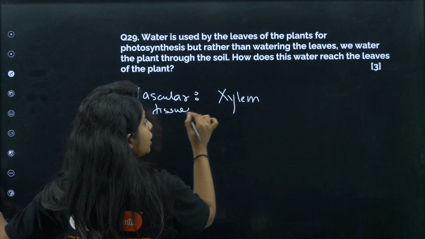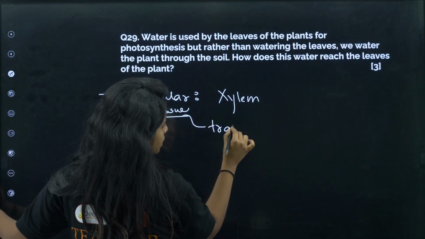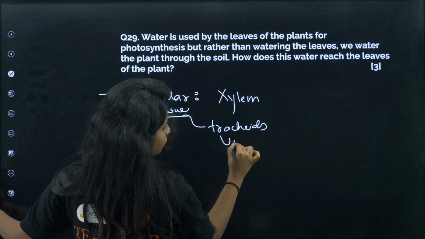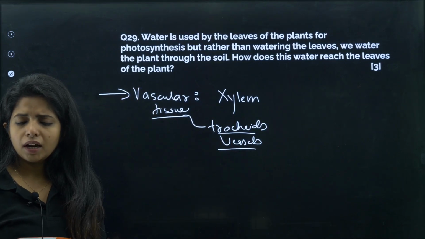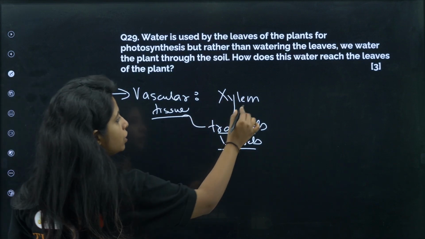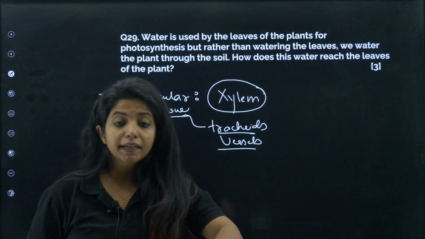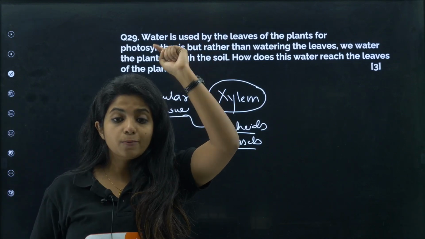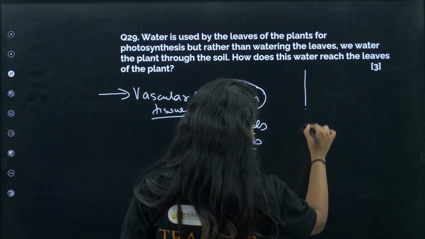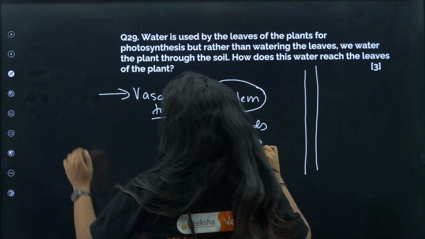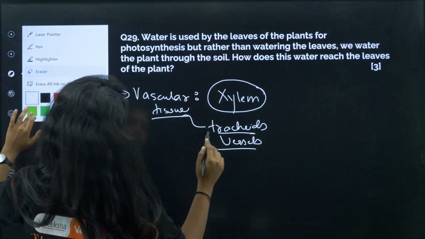And when I call it a tissue, that means it is made up of different cells. It will have tracheids, which are one type of cell, and then it will have vessels, and other things also, like xylem parenchyma, sclerenchyma, stuff like that. So there are so many cells which make up this particular tissue. Now this xylem is present from the root tips to the plant top. So suppose I am making a pipe like this over here, or probably I can draw it better by making a plant itself.